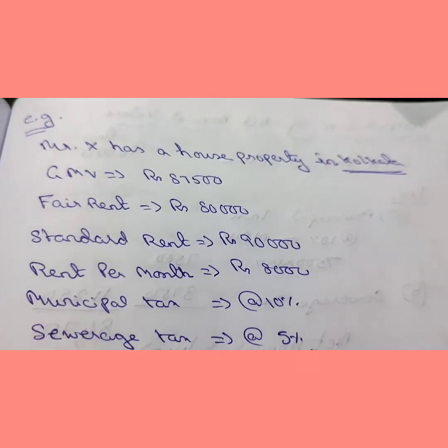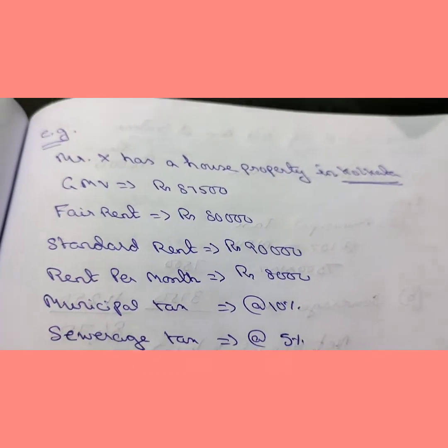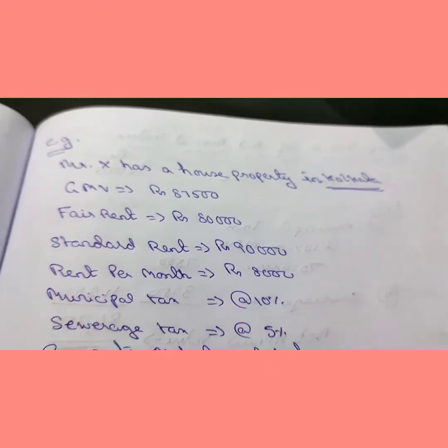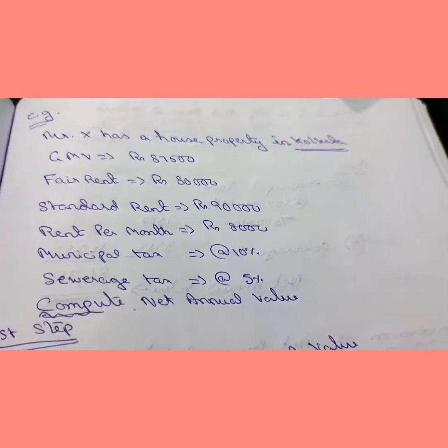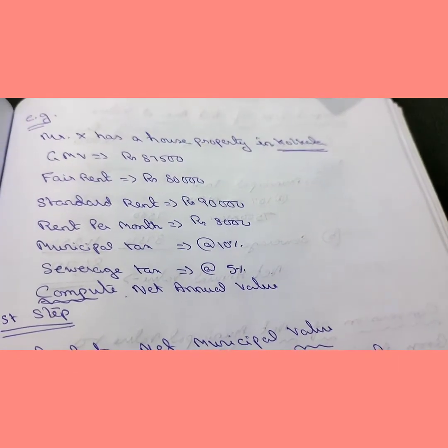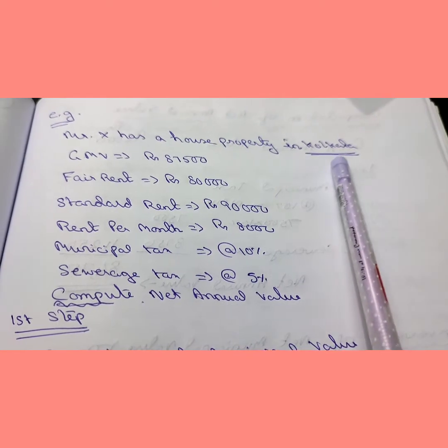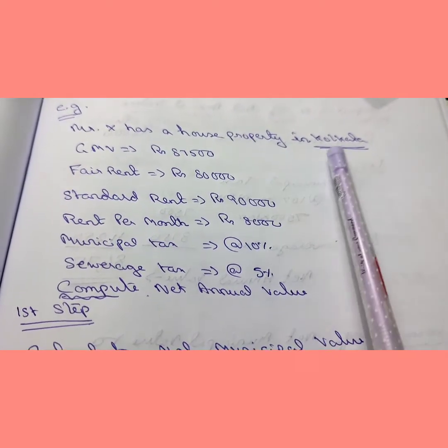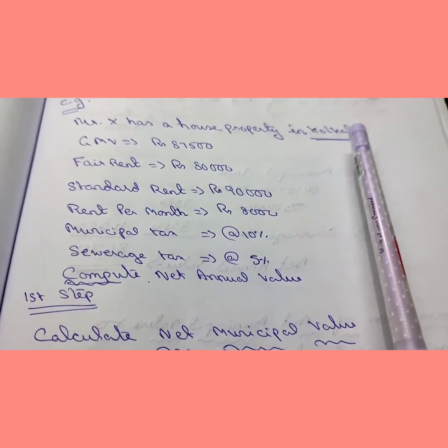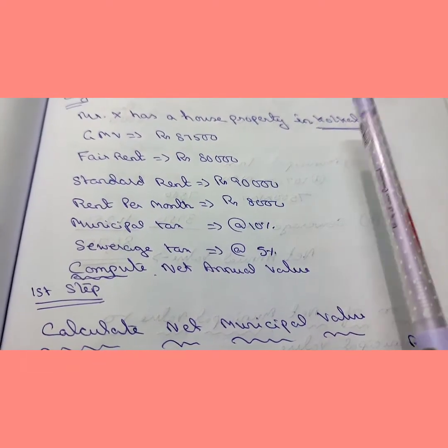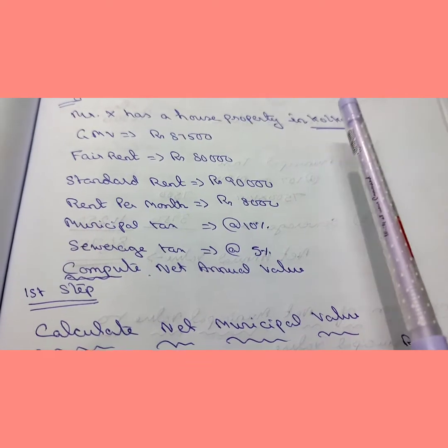This is an example of how to calculate net municipal value from gross municipal value. Here is a question. What is the question? Mr. X has a house property in Kolkata. I have underlined here where the house is situated. House is situated at Kolkata. That means house is situated at metro city. So the concept of net municipal value arises here.